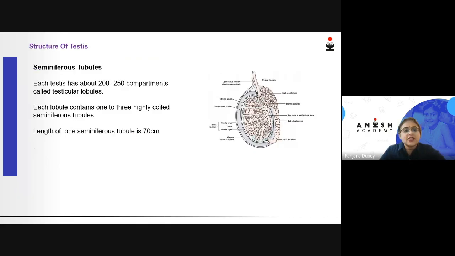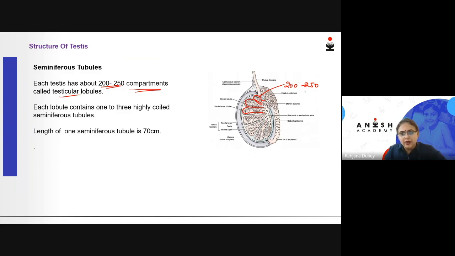Let us see what else is present. Now within the testis, you see that there are around 200 to 250 compartments. You can see these various compartments in the testis. So these compartments are how many? They are approximately 200 to 250 in number.